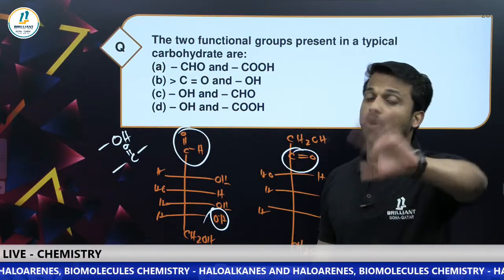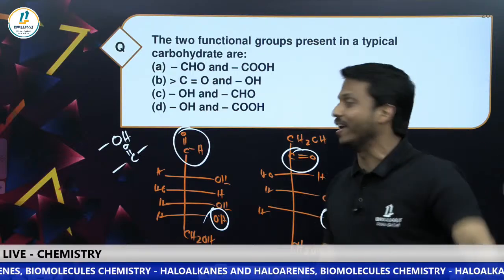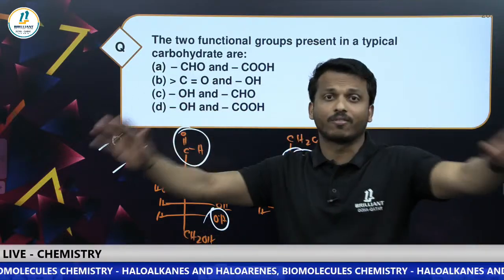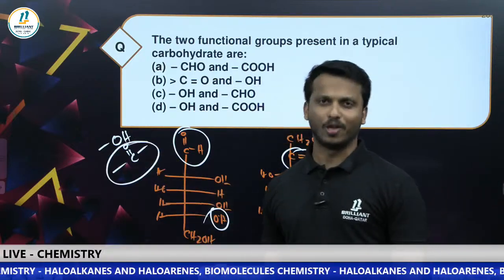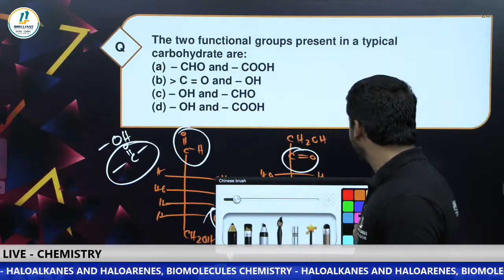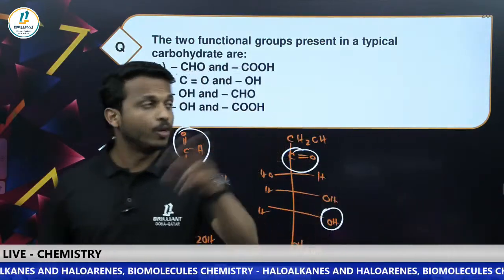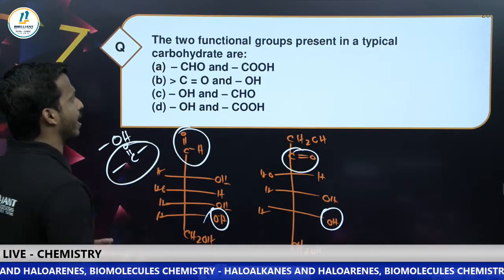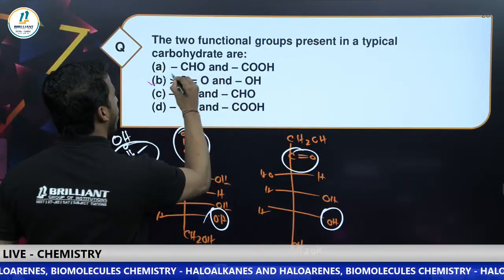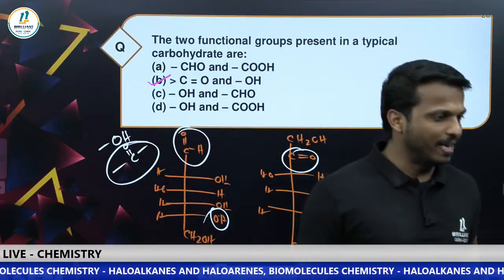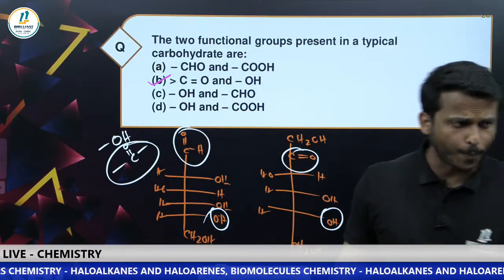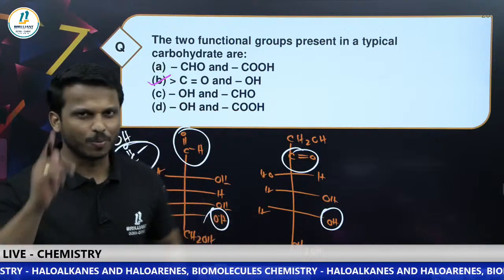So it's not always aldehyde. Alcohol is fixed, but the other can be aldehyde or ketone. So what does that mean? Carbonyl group. So OH and CHO is not correct. OH and CO, option B. The CO can be aldehyde or ketone. I think many gave the correct answer, but no problem. Those who made a mistake, dear all, please correct it.